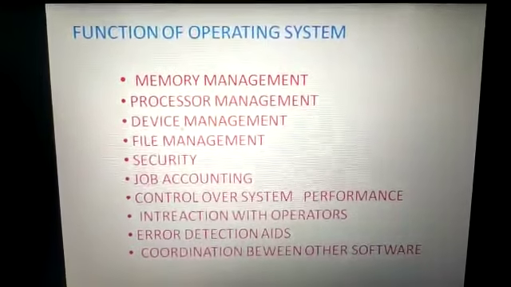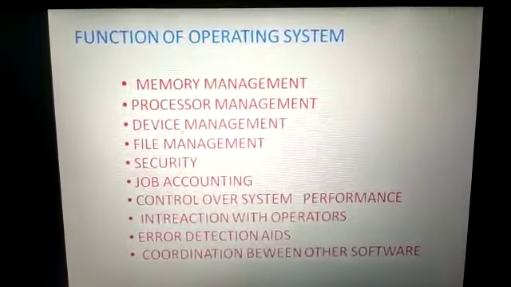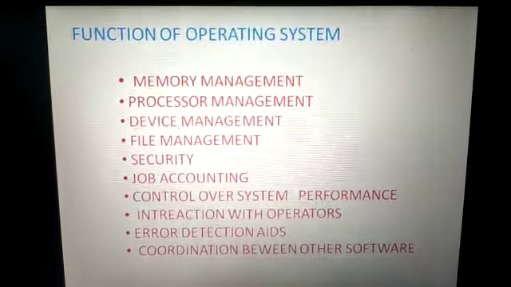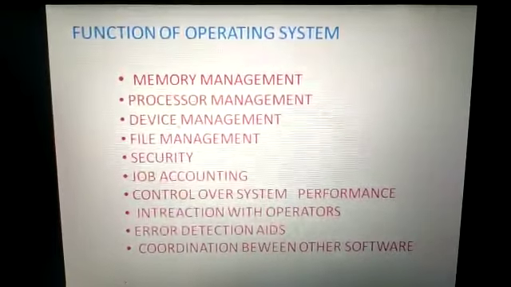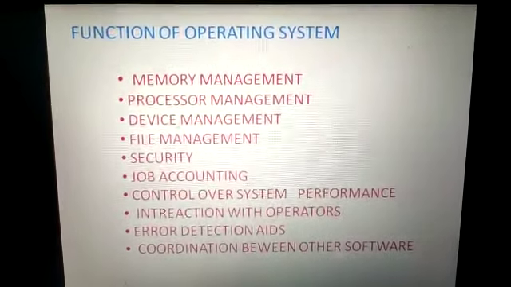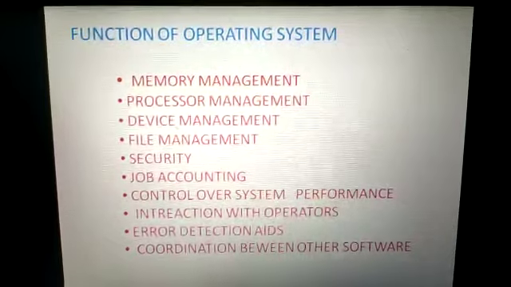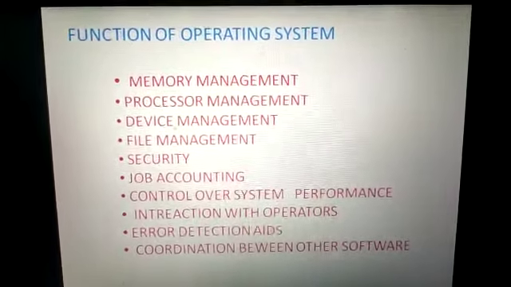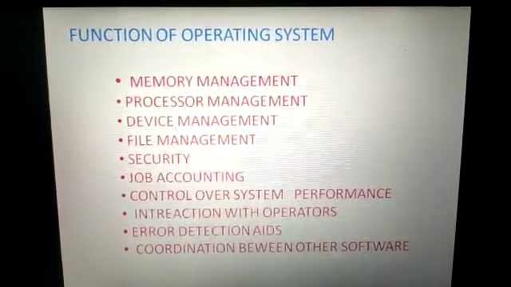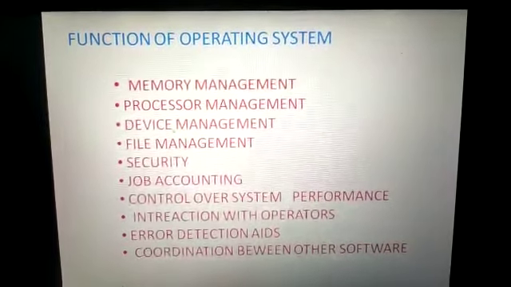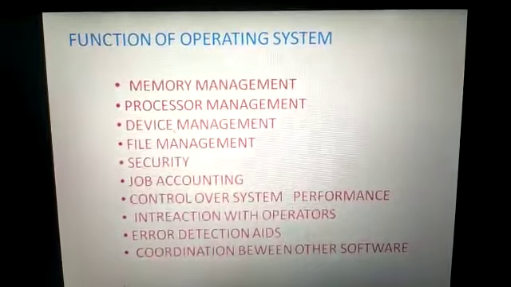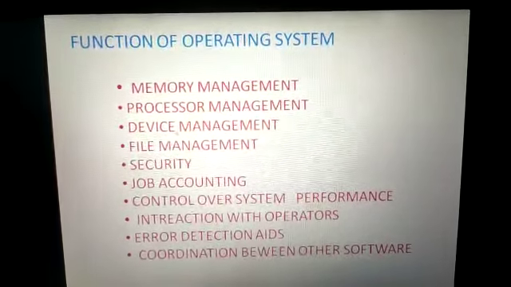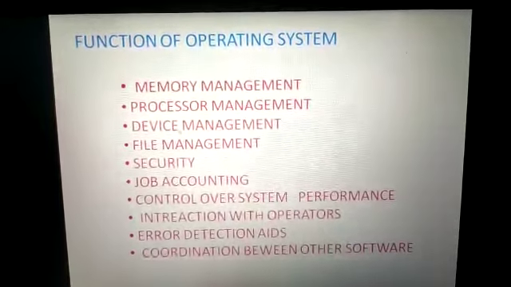Job accounting, it will manage your jobs. If you have given 3-4 jobs to the computer, the operating system will manage how it will perform them one by one, and like this all the work is managed by the operating system. It will detect your errors also and coordinate between the software. If you are working in 3-4 software, it will be managed by the operating system, and it also controls the overall system of the computer.